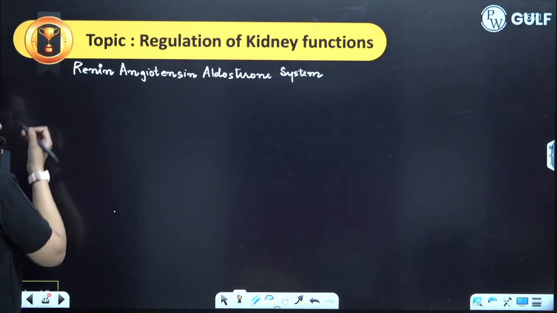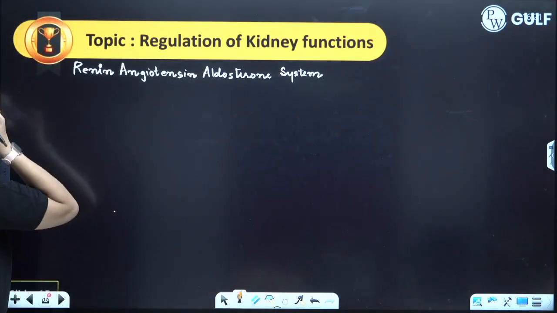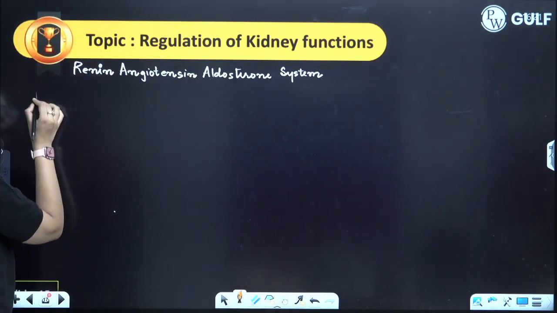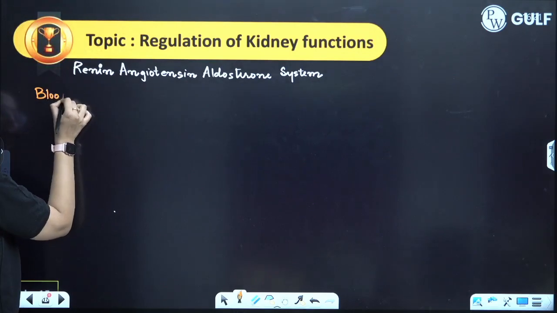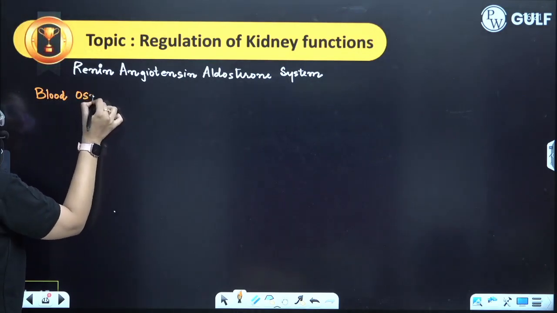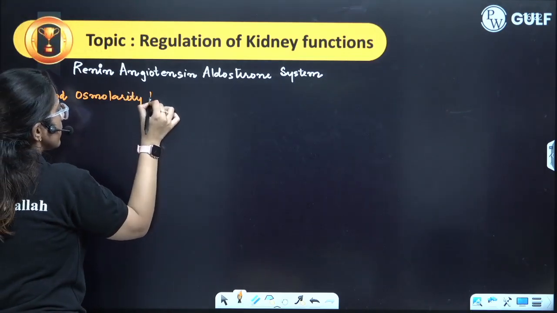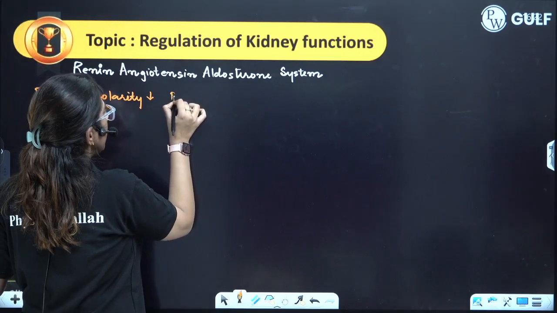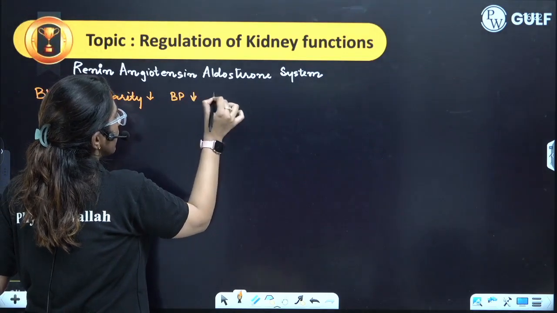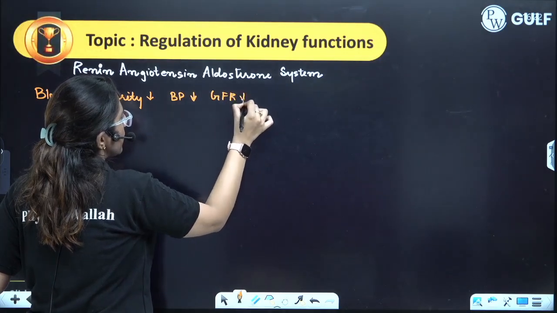Renin-angiotensin aldosterone system. Here, what do you need to remember? Whenever blood osmolarity decreases, or I am saying the blood pressure decreases, the glomerular filtration rate GFR decreases.